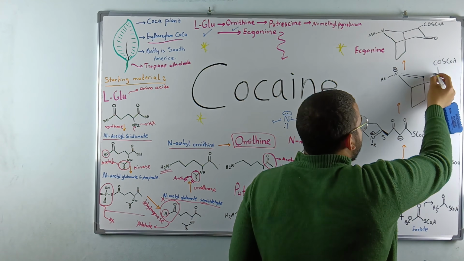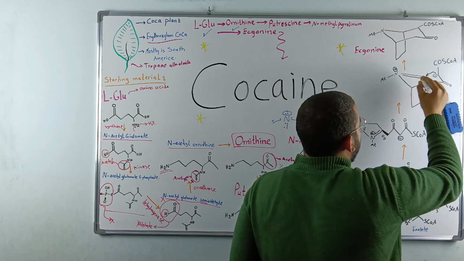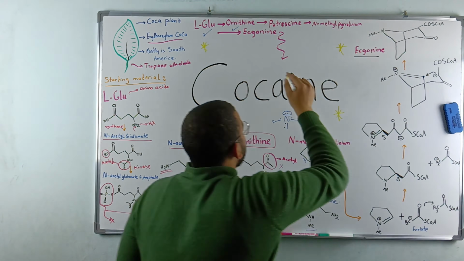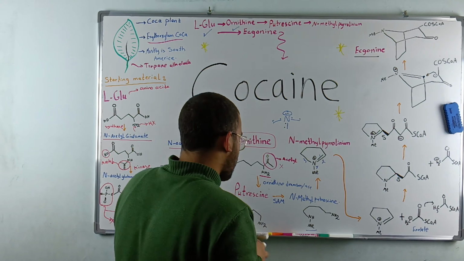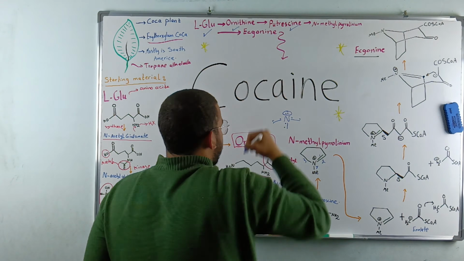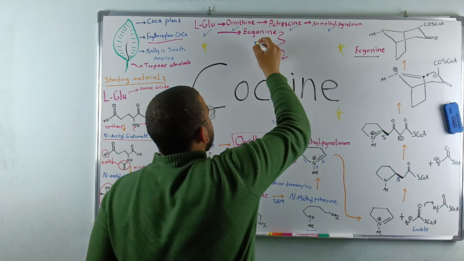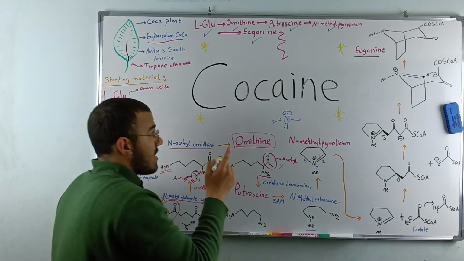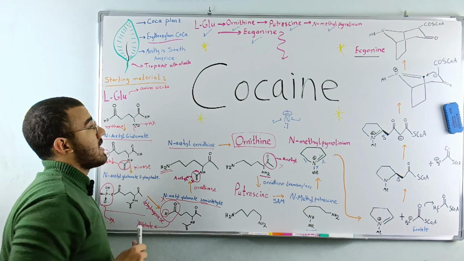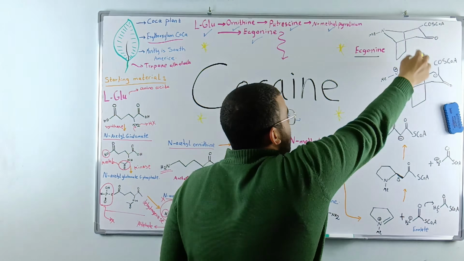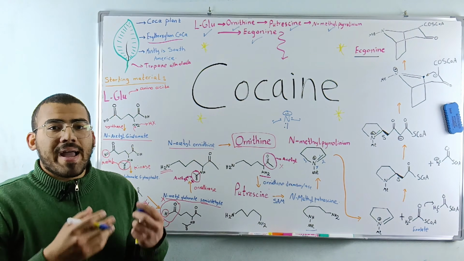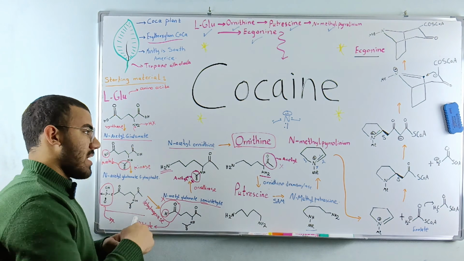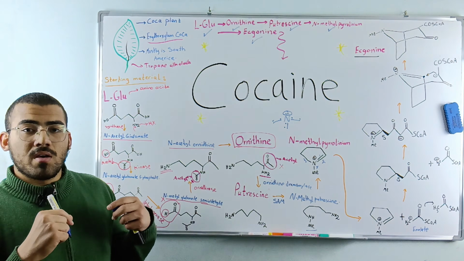Alright, so this is what happens. This enolate form is going to get attached in here, and when it gets attached in here, we're going to form the final structure. Yes, we forgot to go in here. We've mentioned putrescine, we've mentioned N-Methylpyrrolinium, and the final structure, which is the Ecgonine. Ecgonine is the tropane skeleton that we mentioned when we explained what tropane alkaloids are, which is this structure. The Ecgonine is the main skeleton of cocaine. Just by simple additions that we're gonna say right now on a clear board, you're gonna have cocaine.